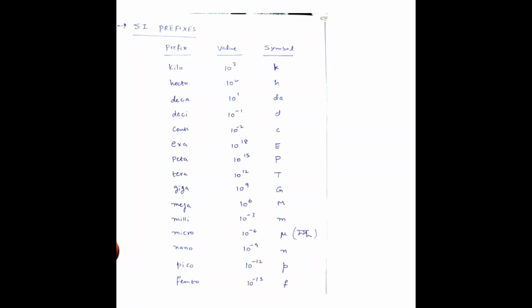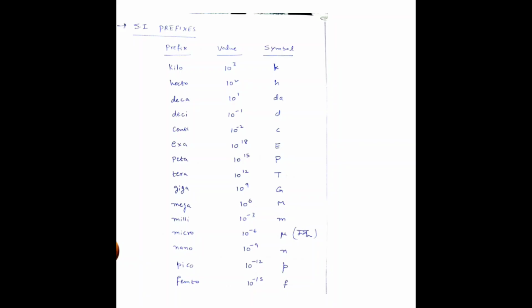SI prefixes are given which you need to remember. Kilo means 10 to the power of 3, hecto means 10 squared, deca means 10, deci means 10 to the power of minus 1, centi means 10 to the power of minus 2, exa means 10 to the power of 18, peta means 10 to the power of 15, tera means 10 to the power of 12, giga means 10 to the power of 9, mega means 10 to the power of 6,